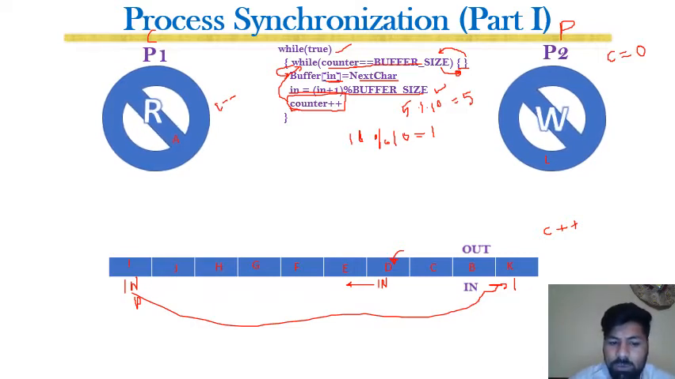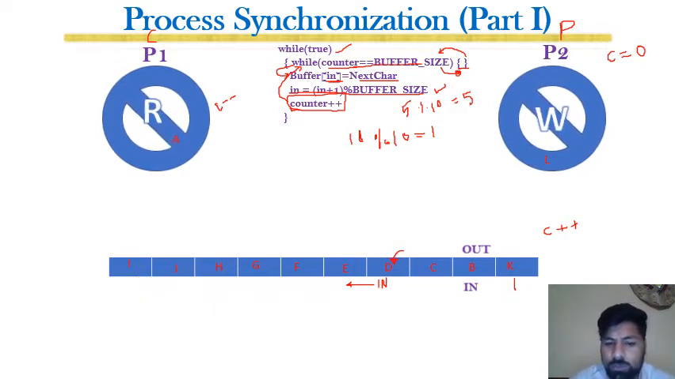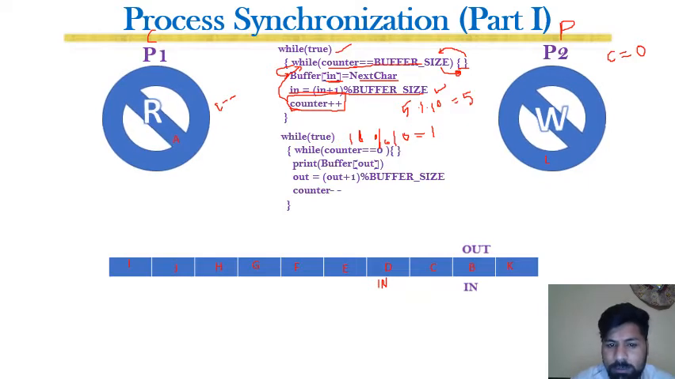Alright, and now let's see the code for the consumer, how the consumer is actually implemented. So this is the code for the consumer. This is pretty similar to that of the producer. In this piece of code you can see that if counter is equal to 0, then do nothing, or wait here.